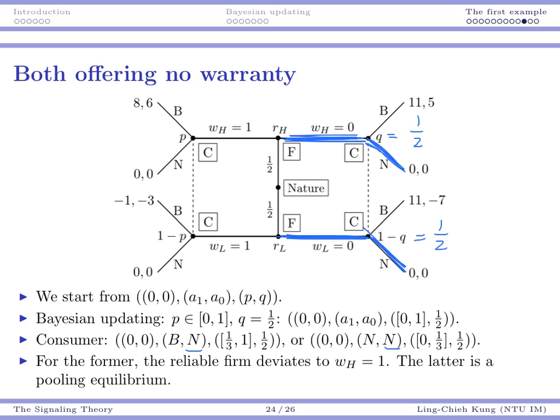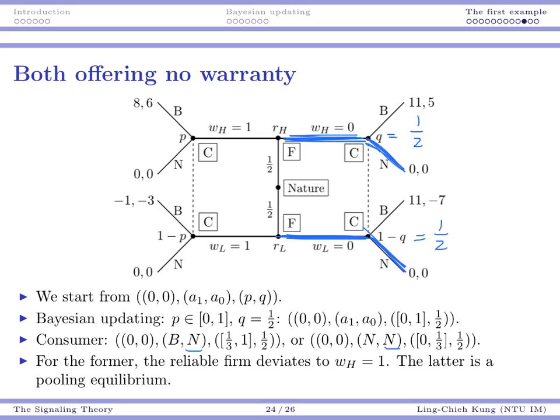In this case, it really depends on how optimistic the consumer is about the product reliability. If the posterior P is set to be greater than one third, then the consumer should choose to buy it, because with 1/3, 6 times 1/3 plus 2/3 times -3 is going to be 0. So if P is set to be greater than 1/3, you should buy it.